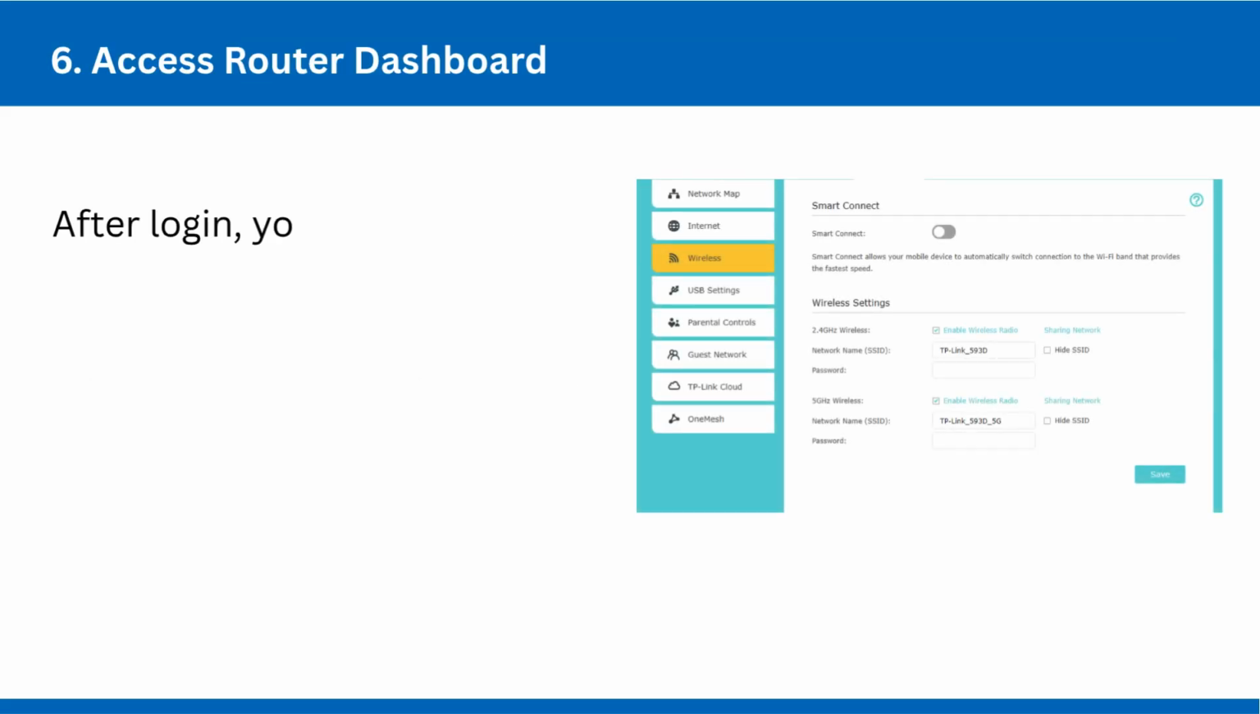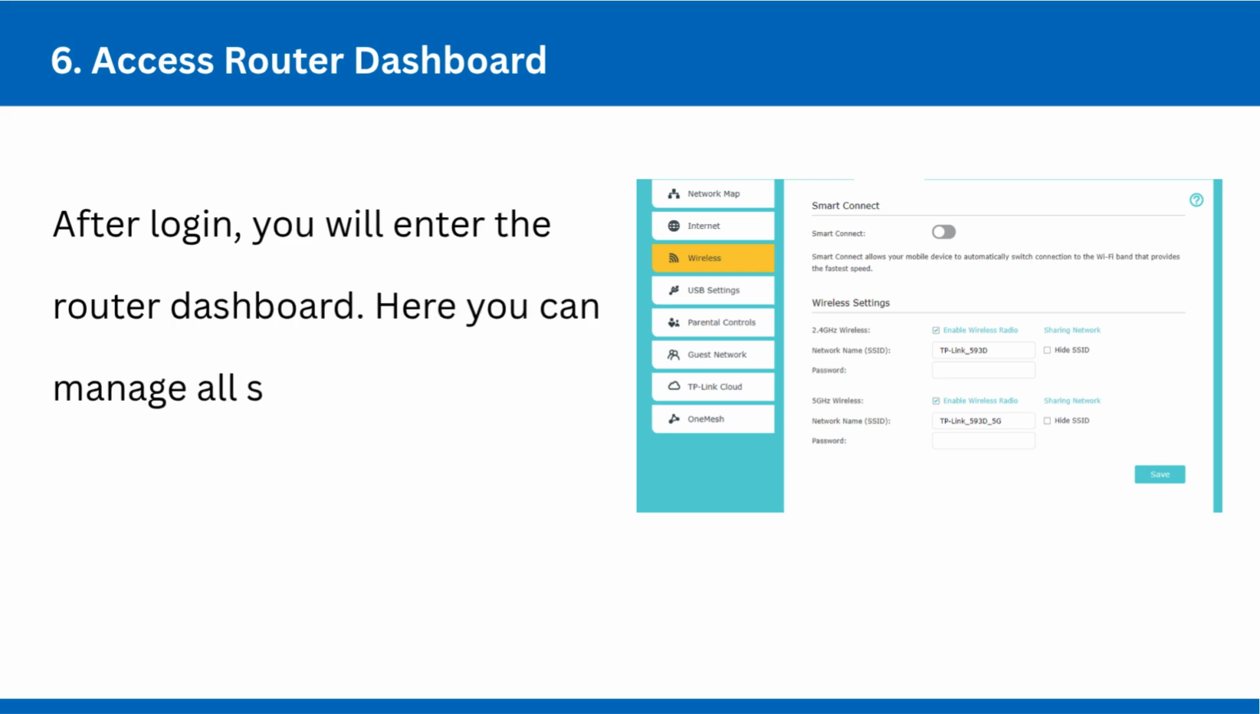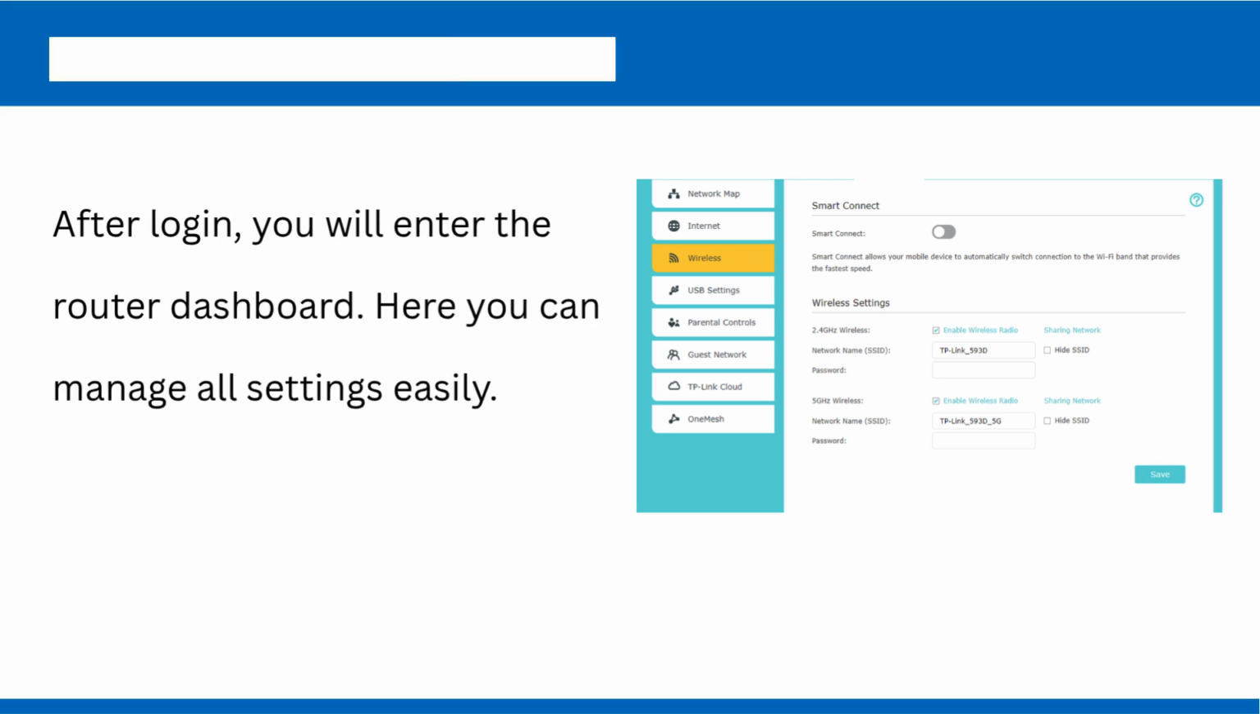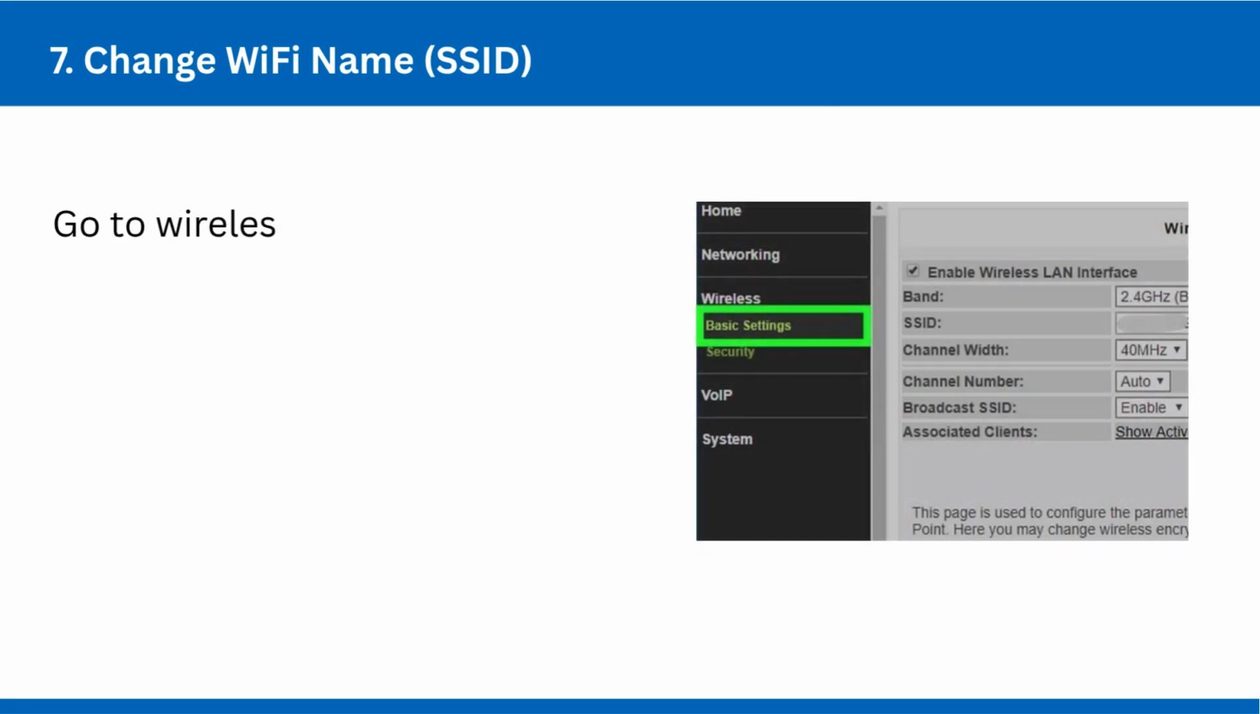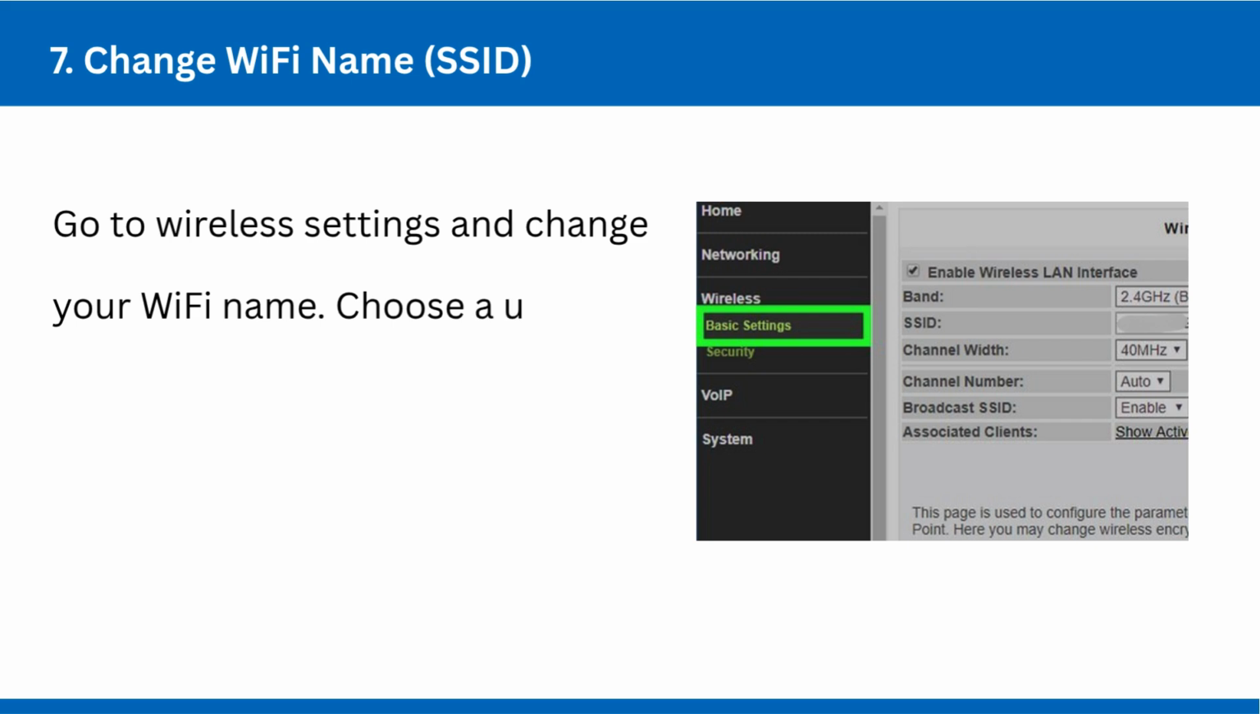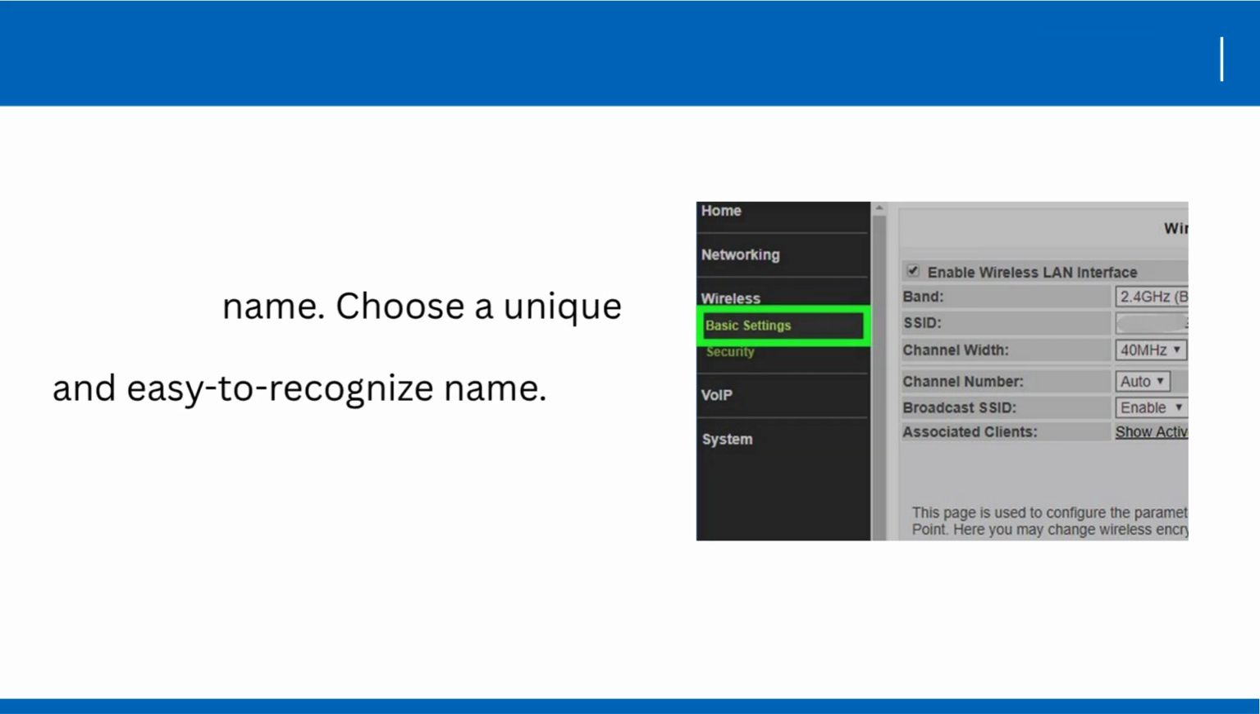6. Access router dashboard. After login, you will enter the router dashboard. Here you can manage all settings easily. 7. Change Wi-Fi name, SSID. Go to wireless settings and change your Wi-Fi name. Choose a unique and easy-to-recognize name.